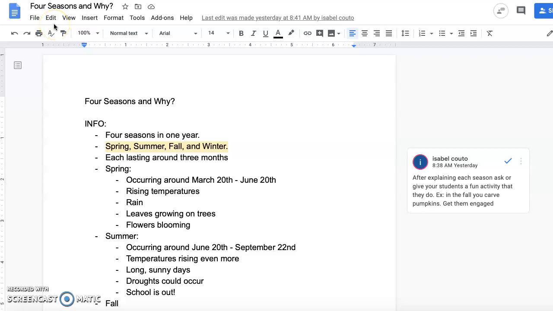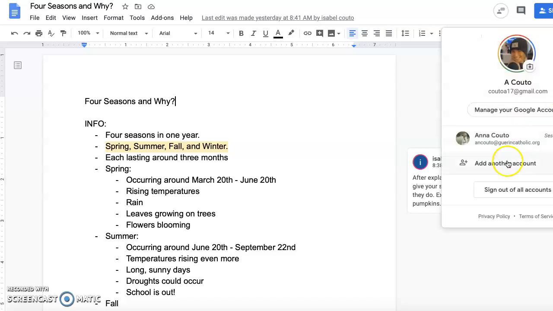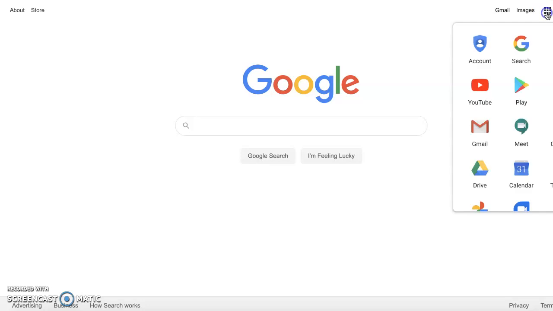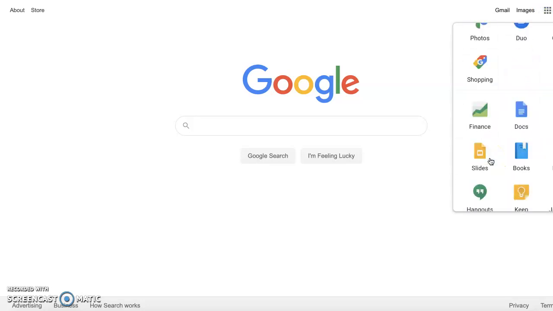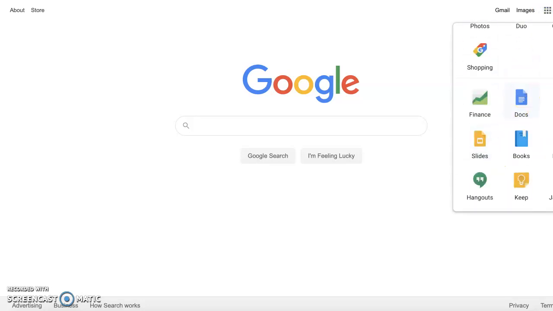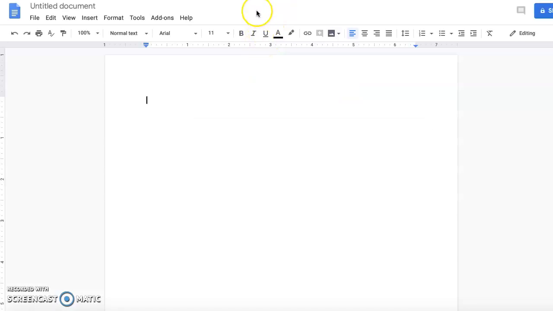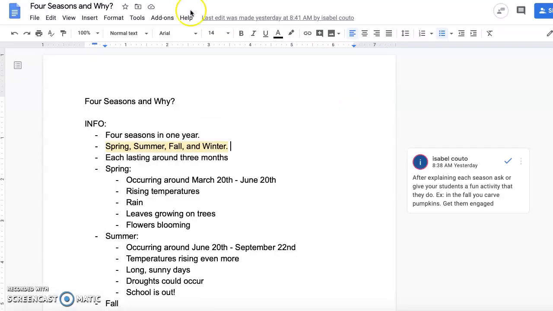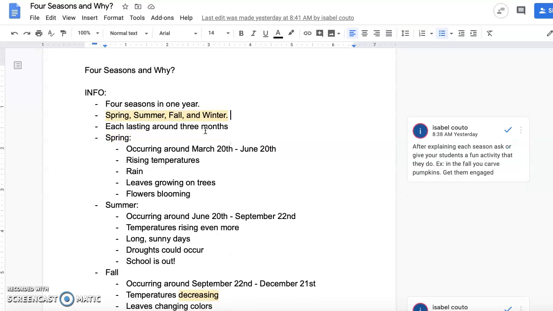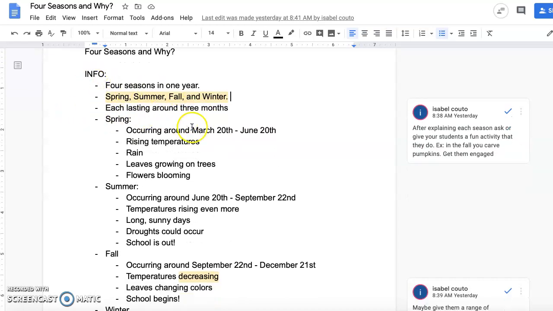So I made a Google Doc explaining the four seasons and why I chose them as my theme. To create it, I simply went to my file here and I would click another page, go to Docs, and then I was able to start typing and I explained the four seasons, and so here's that information here.